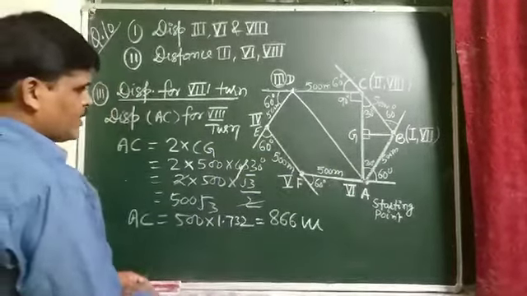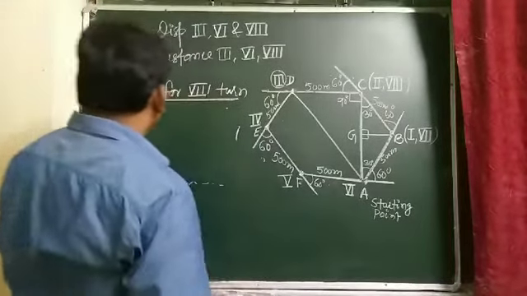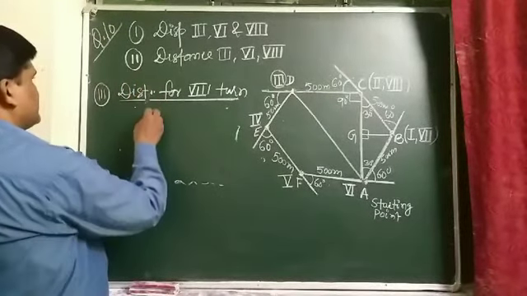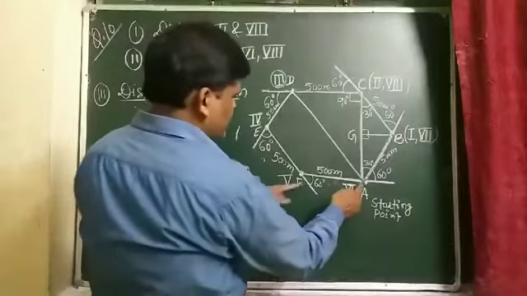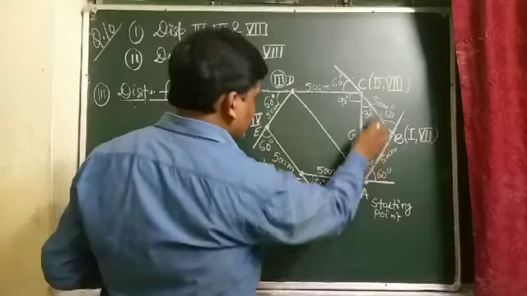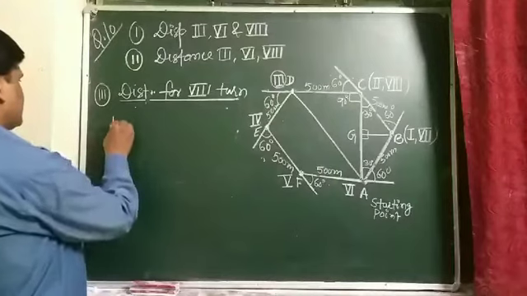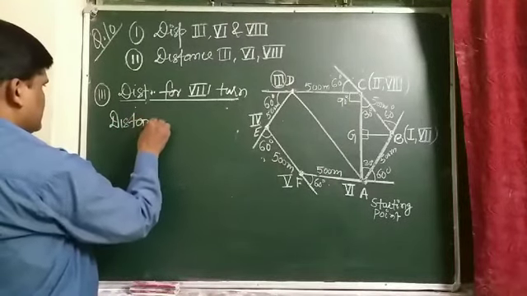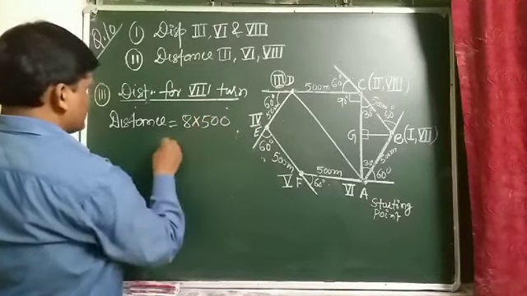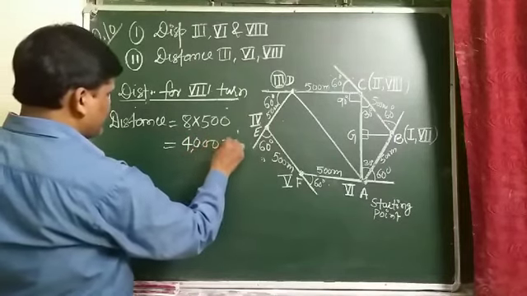And student, distance for the 8th turn: 1, 2, 3, 4, 5, 6, again 7 and 8 turn. So total distance is 8 into 500, that is 4000 meter.